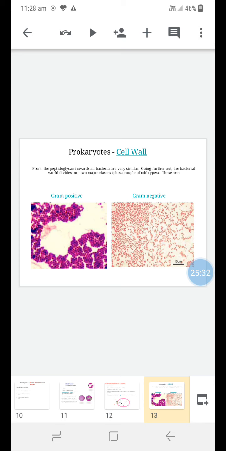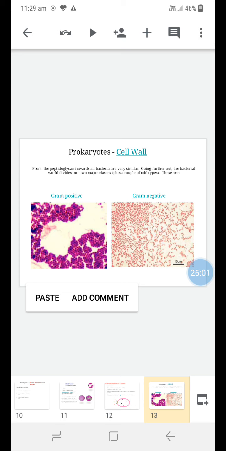In gram positive bacteria, a higher concentration of peptidoglycan is present and lipid is present in lower concentration, and in gram negative bacteria, lipid is present in the highest concentration and peptidoglycan in lower concentration. Due to this chemical difference between the cell walls of gram positive and gram negative bacteria, they show different color or behavior in staining reactions.